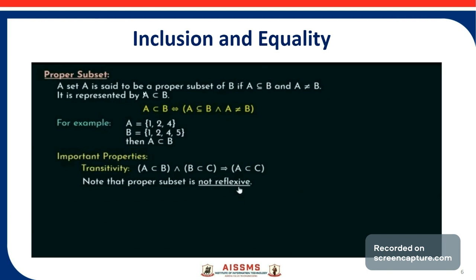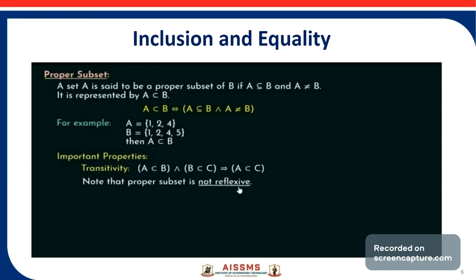A is a proper subset of B. Now what is the definition here? When A is a proper subset of B, A is a subset of B and A is not equal to B. Then we can say that A is a proper subset of B.